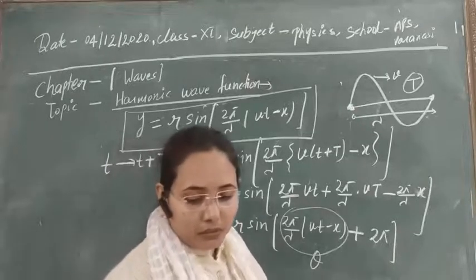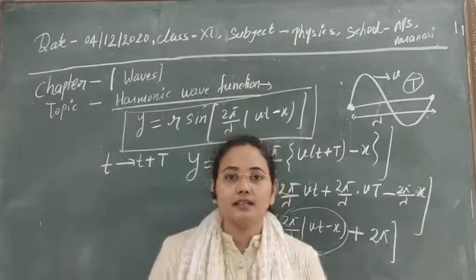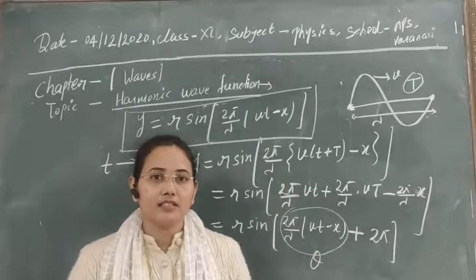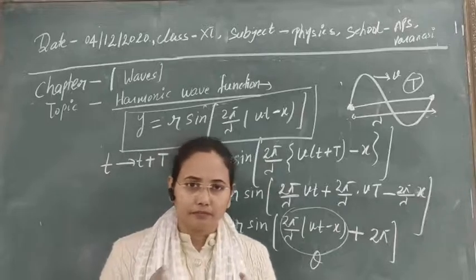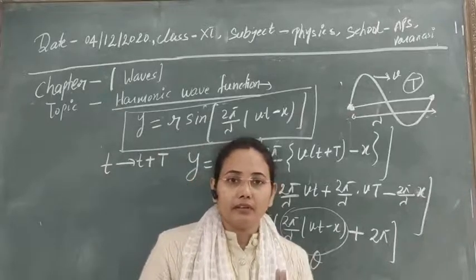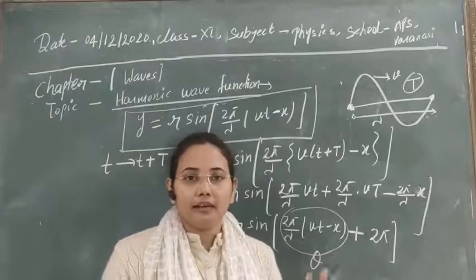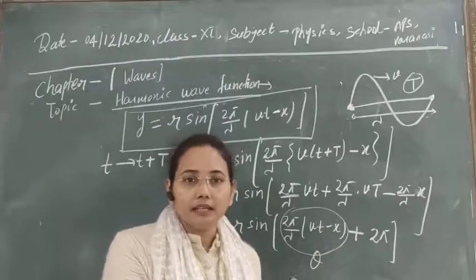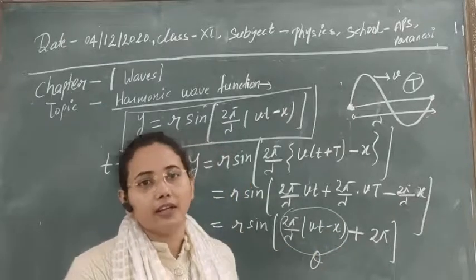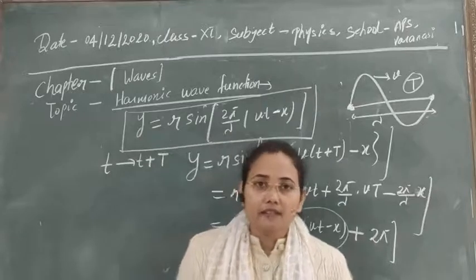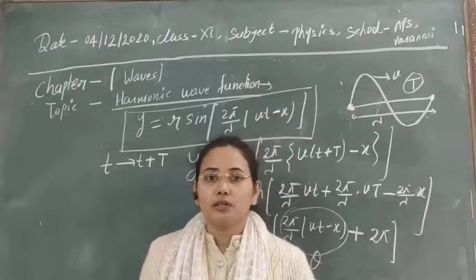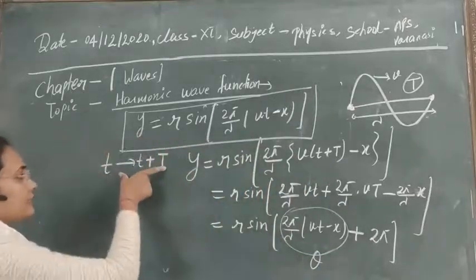So this is the concept of a periodic wave function. It means the wave repeats itself, the values of displacement repeat themselves after a certain interval of time or after a fixed distance, and then it is known as periodic. And this thing is satisfied here.